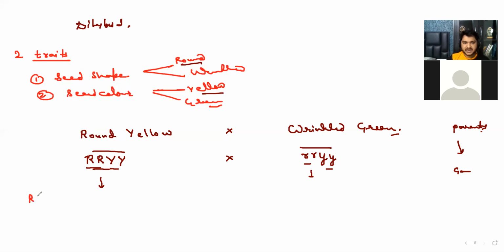Can we say that RY, RY, RY, and ry? Why can't we go YR, YR? You can say YR, but there is no meaning of this. You can say like this and this, this and this. The first one was already first, so why are you writing it later?